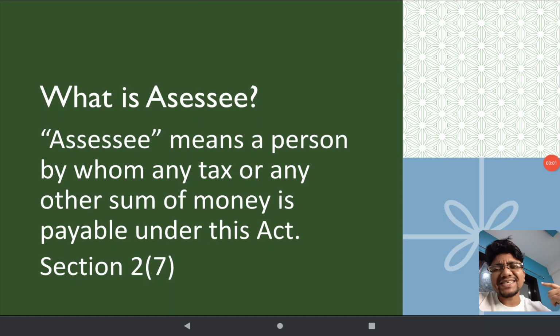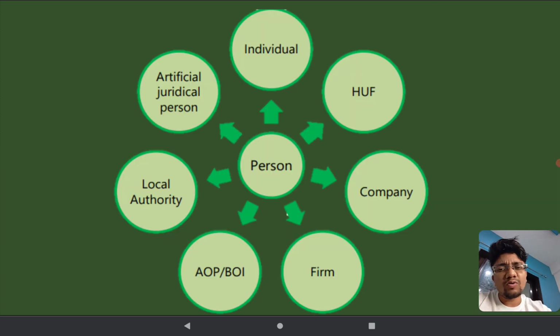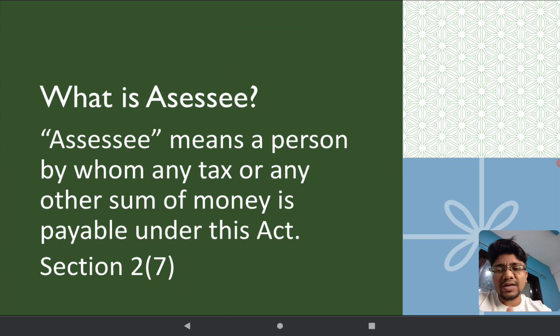Now, who is an assessee? Assessee means a person by whom any tax or any other sum of money is payable under this Act. So, whoever is liable to pay tax under this Act is an assessee. Now, this provision comes from Section 2(7) of what? Income Tax Act, 1961.